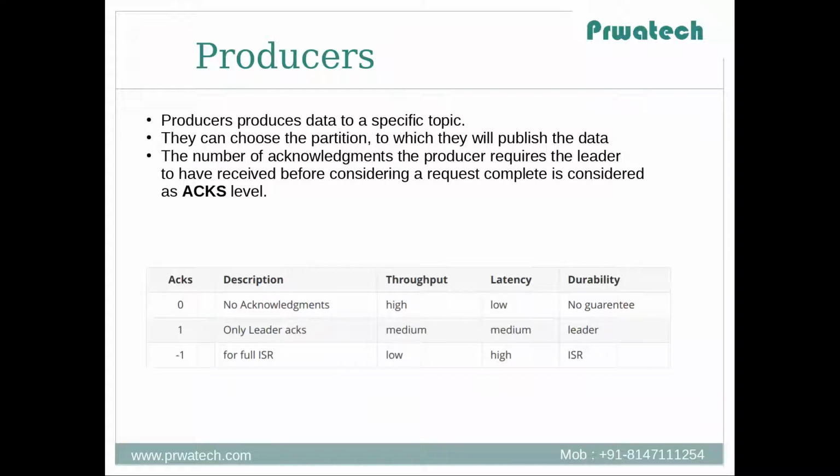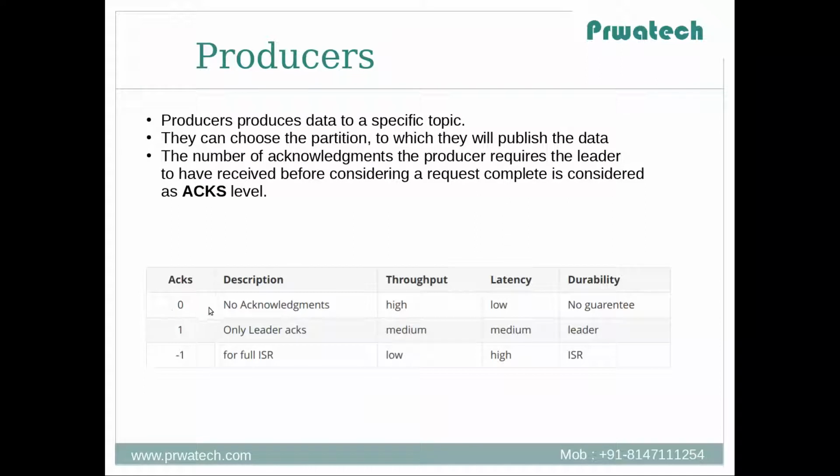As we discussed in the last session, all producer requests go through the leader replica. Depending upon the producer configuration, the throughput, latency, and durability of message delivery is decided. The number of acknowledgements the producer requires the leader to have received before considering a request complete is called the ack level. You can see in this table the different ack levels: 0, 1 and -1.